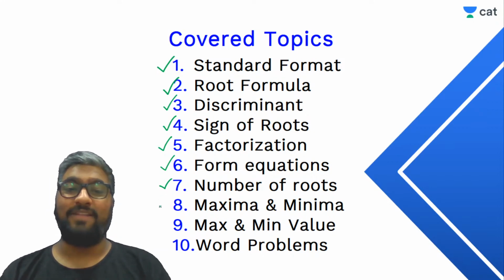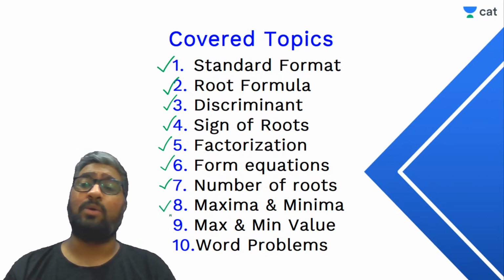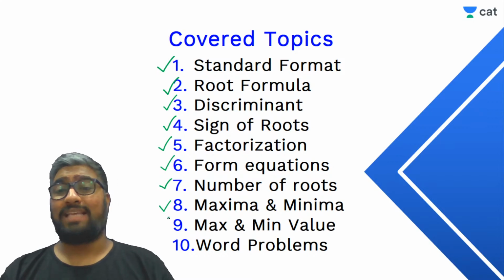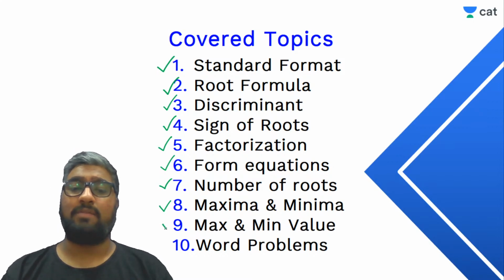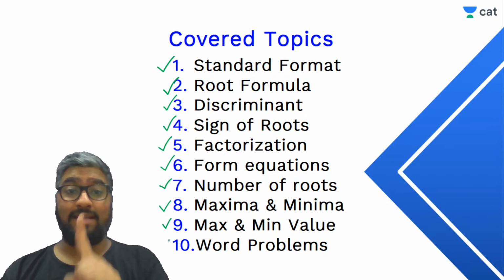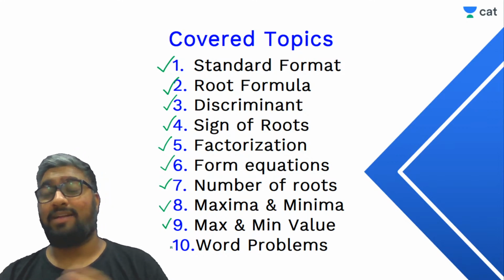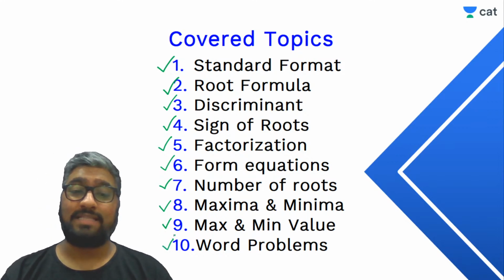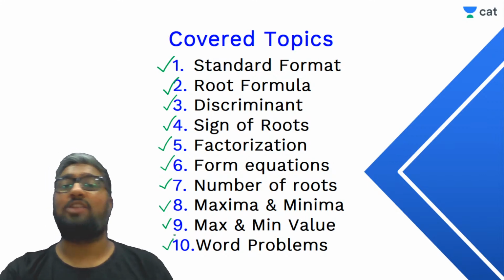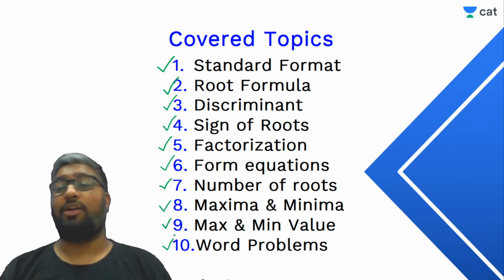And we have learned how to identify the number of roots, also how many positive, how many negative roots, and we have learned how to identify the maxima and the minima value of a given quadratic expression, as well as the maximum and the minimum value of the expression in itself. And majorly we have also covered word problems that are related to quadratic equation. So if this does not give you confidence of cracking CAT 2020, then I do not know what will.